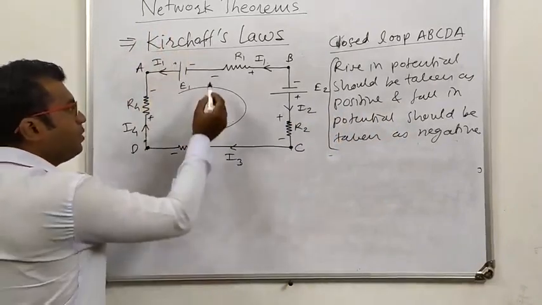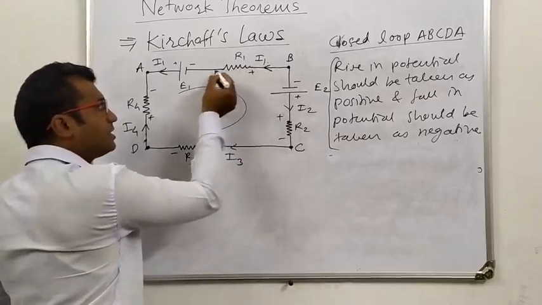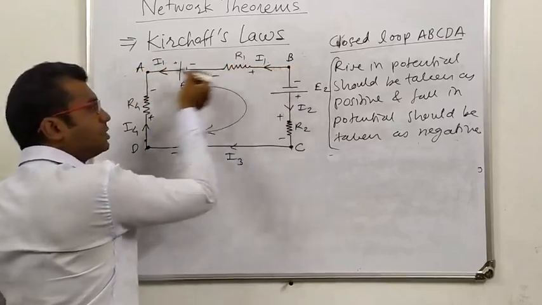Now here, when we go from negative to positive, the current is moving through this resistance from B to A, in the opposite direction.